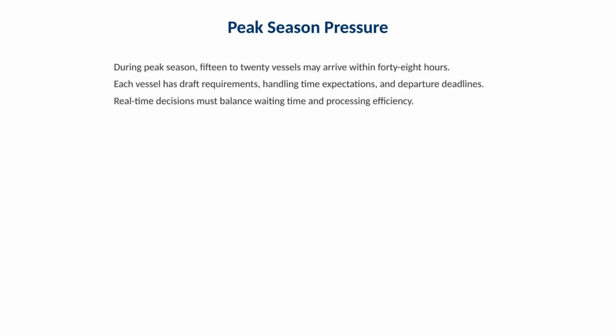During peak season, the terminal may see 15 to 20 vessels arrive within 48 hours. Each vessel has draft requirements, handling time expectations, and departure deadlines. This forces real-time trade-offs. Assigning a vessel immediately to a suboptimal berth can reduce short-term waiting, but it can increase processing time and block a future high-priority arrival.